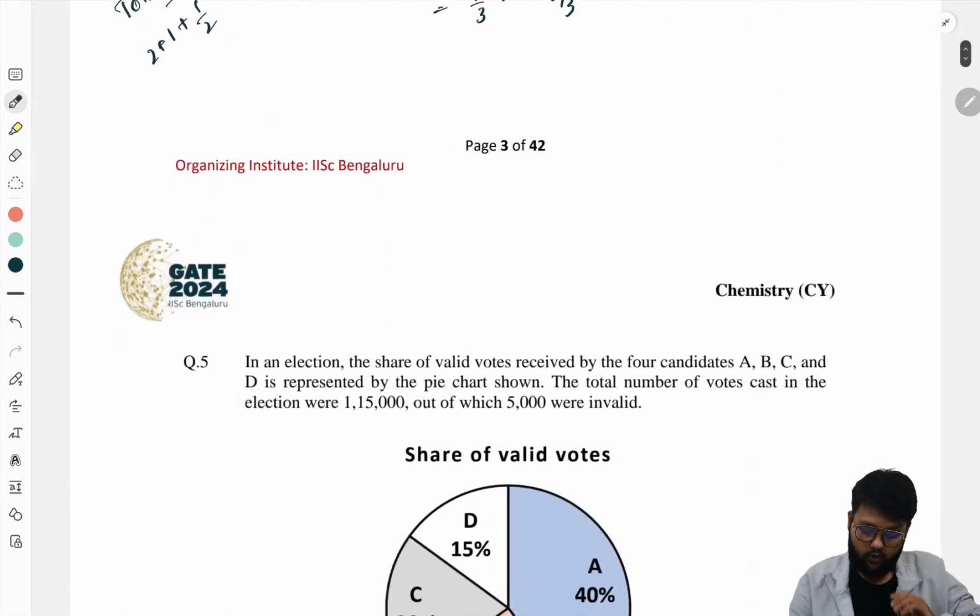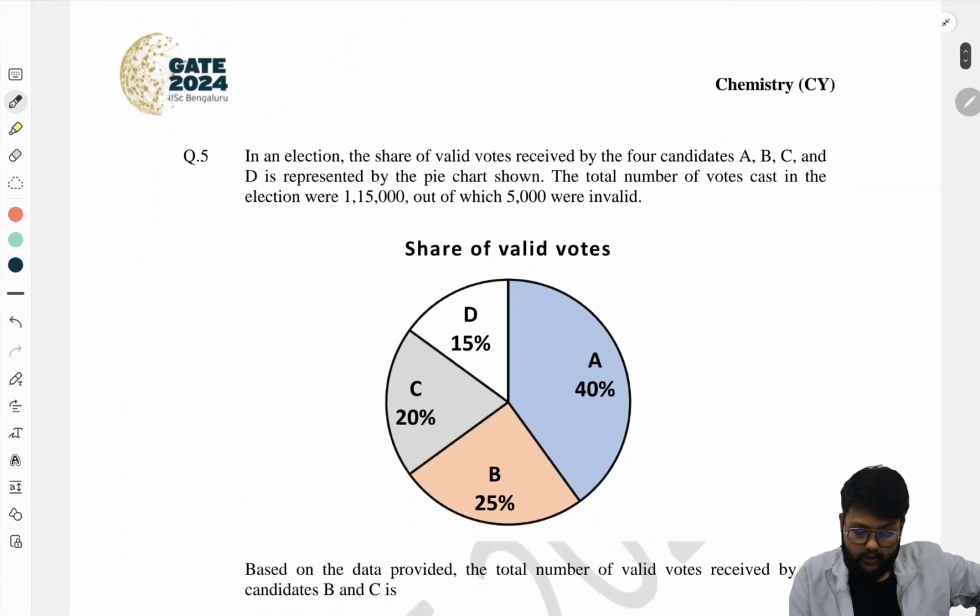Okay. So the next one. In an election, the valid votes received by the 4 candidates A, B, C and D are shown in the pie chart.